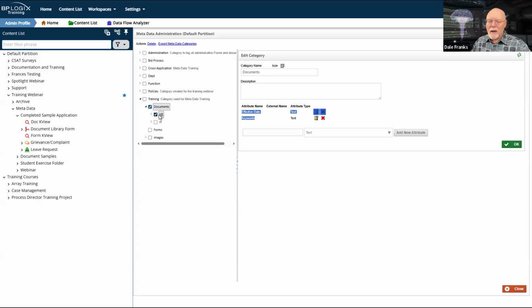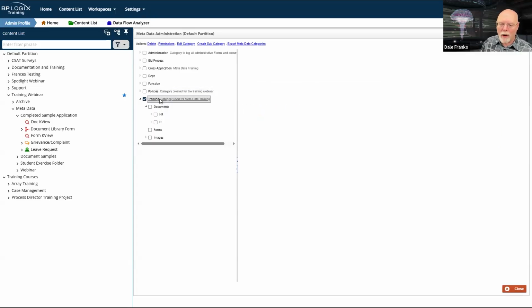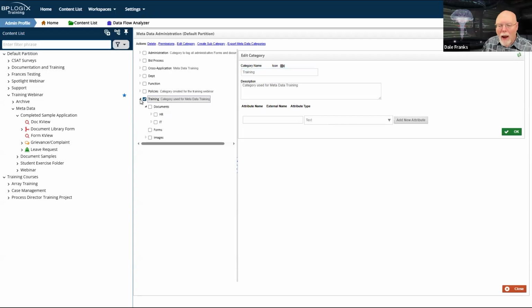So the effective use of categories and attributes gives me a great system to use for organization. Now, the way I have done this metadata is probably not how you're going to want to do it on your system.